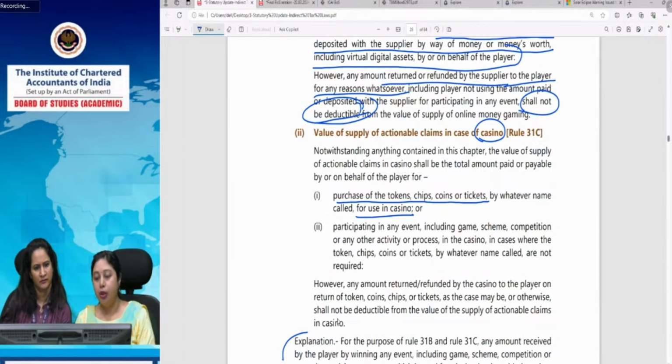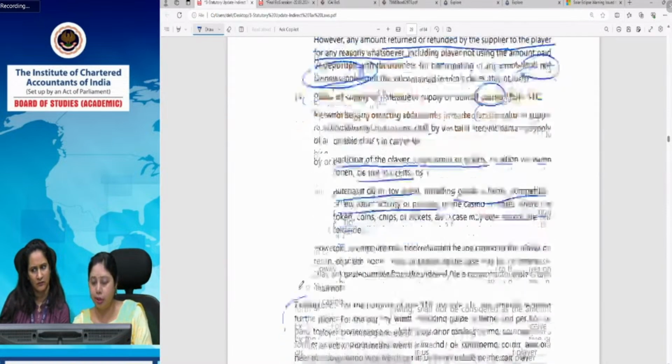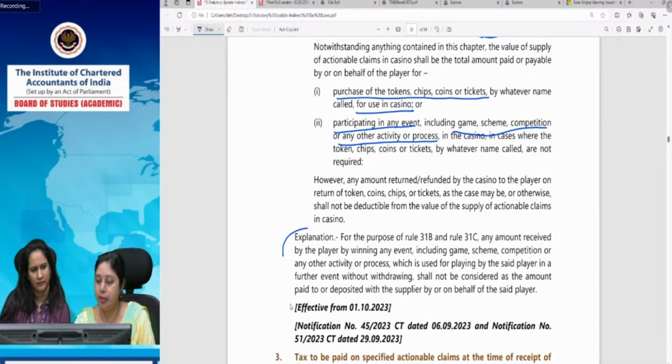Or participating in any event, including games, scheme, competition, or any other activity in casinos where these tokens, chips or tickets do not work, they have to pay an amount initially, and they can participate in all the events being organized in that casino. That amount will get taxed. Only crux is that the winning amount will not be taxed. That is what they wanted to clarify. See the explanation. Explanation says this only.